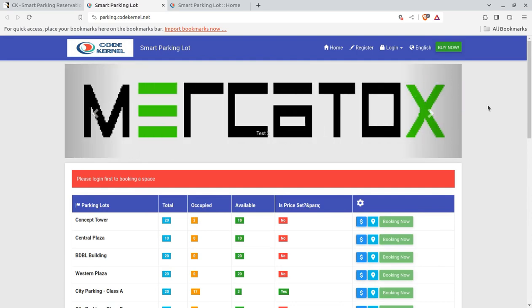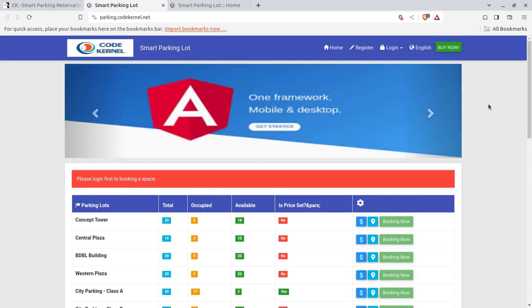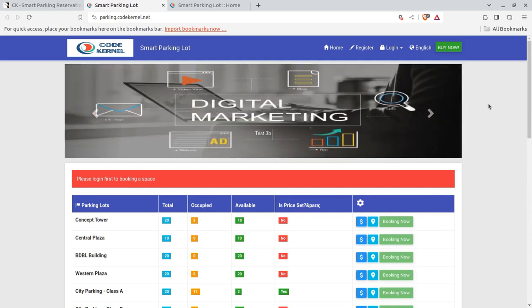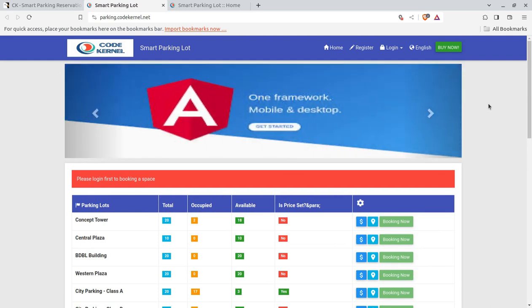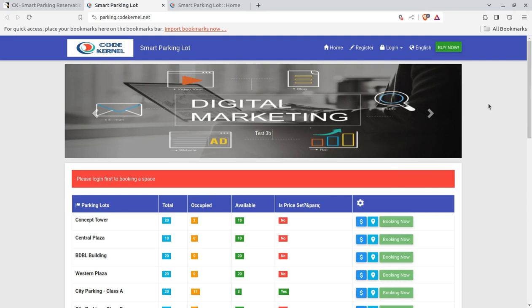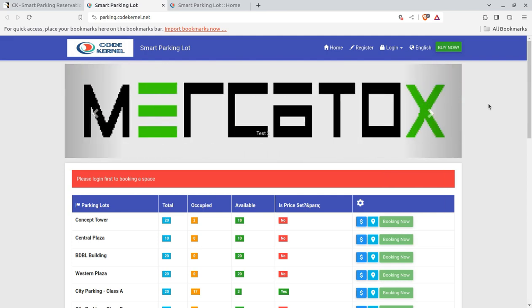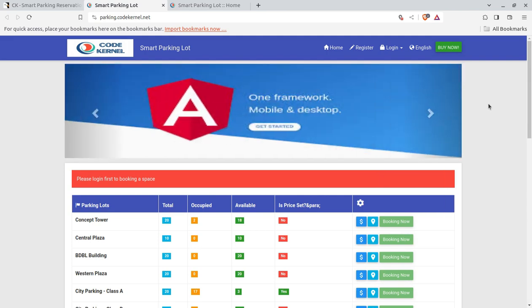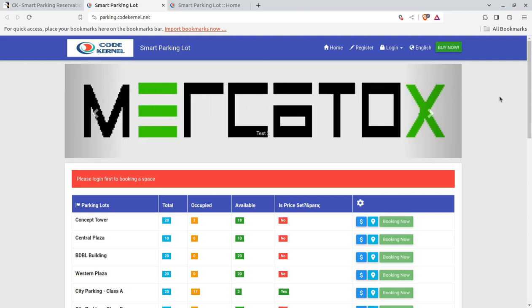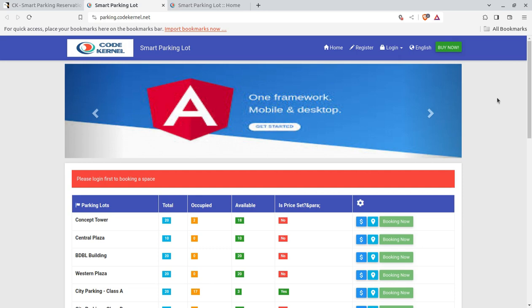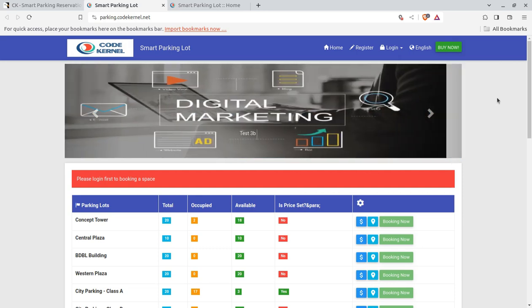In this video, I am going to show you a solution through which you can own a parking lot booking system, and you can offer this service to your respective area and earn money from this. So I'm going to show you the backend, the super admin panel and the user panel for this parking management system. Stay tuned until the end of this video.